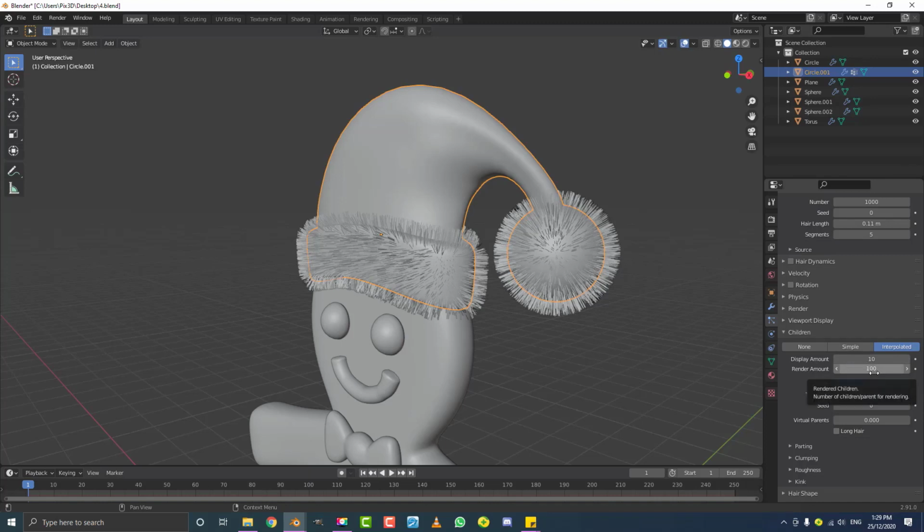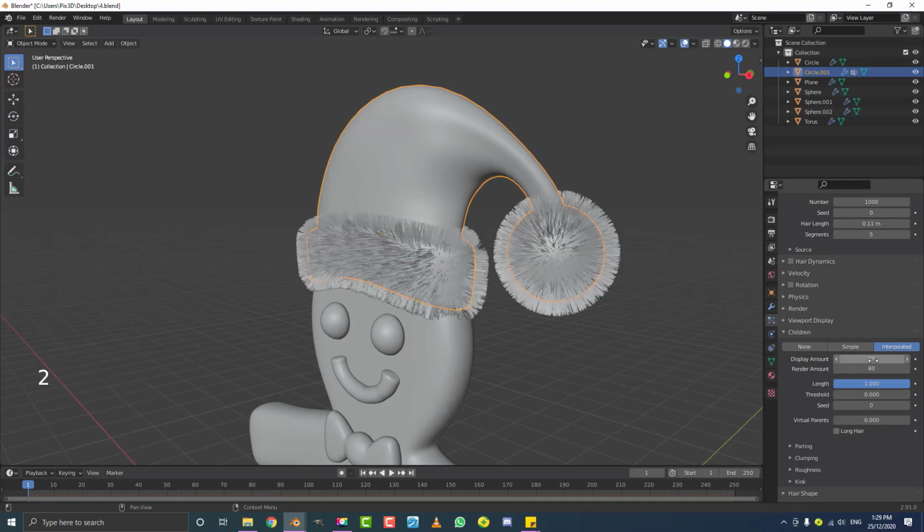In fact, let's just take the render amount here and make it 80, which should be more than enough. And we're going to leave the display amount as 10. If your computer can handle it, I'd recommend bumping it up to 22. But you can leave it at 10 if you need to.